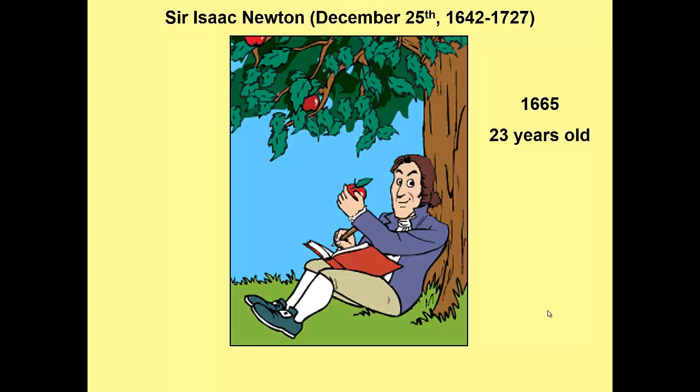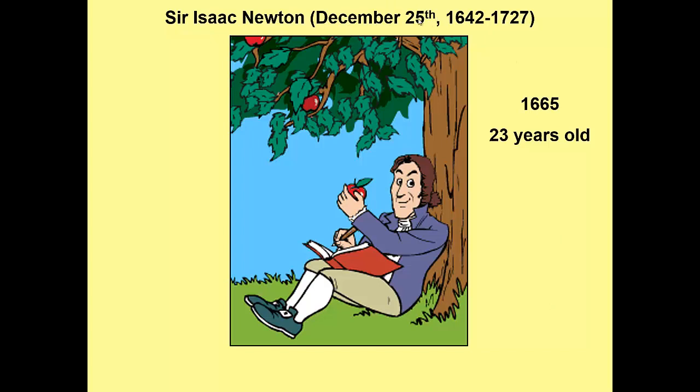Hello, everyone. So the year is 1665, and a 23-year-old Isaac Newton is at Cambridge, but the Black Plague is raging across Europe. And so much like in our last pandemic, they closed lots of things down to keep people apart, and that included closing Cambridge University. And so Isaac Newton returned to his estate outside of Cambridge. This is where he did some of his most brilliant work.